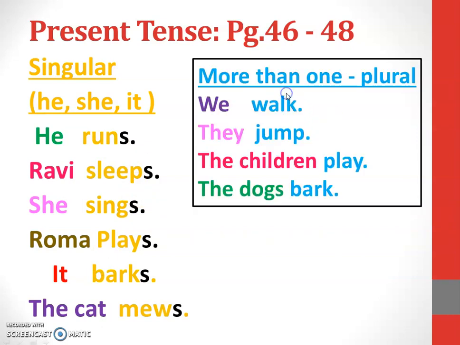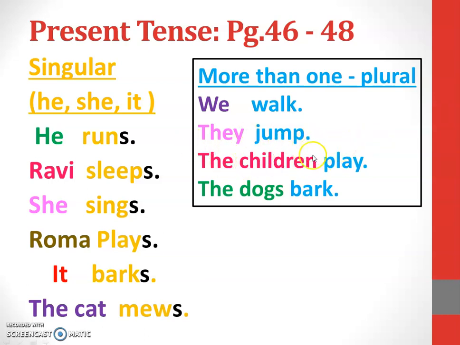Remember. Then here it is we. We is a group of person with me. I am discussing, I am with a group of person, I will say we. We are walking, we are running, we are jumping, we walk, we run, we jump. But we won't use s here, remember. Just observe, we won't use s when it is plural. They jump. I see a group of person there. So I say they jump.